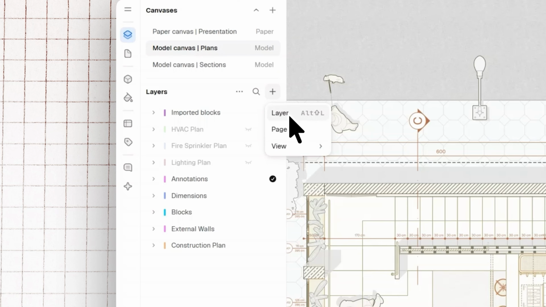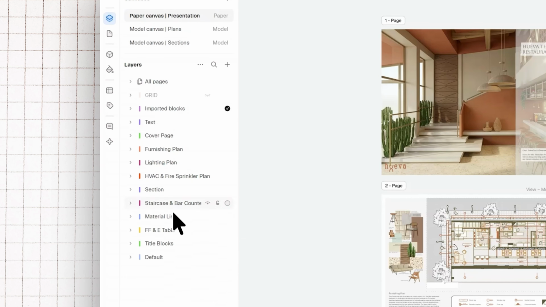Layers are how a drawing stays organized. In this video, I'll walk you through how layers work in Rayon, what they control, how to set them up, how to nest them, and how to use them to build a drawing that can be managed by anyone who opens the file.